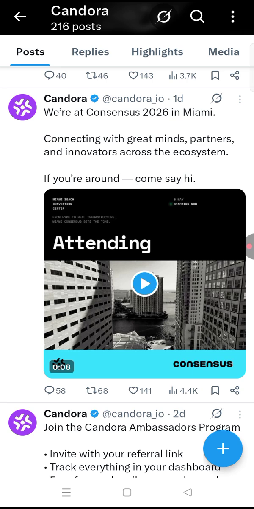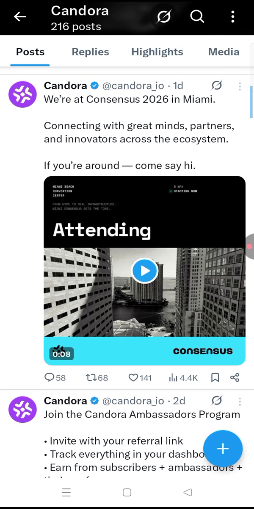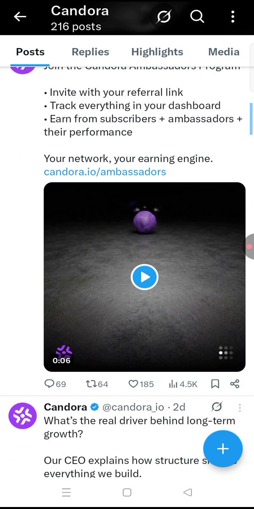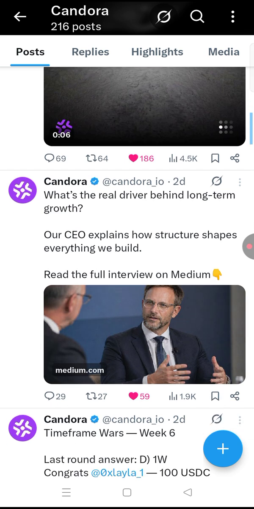We are at Kansas. Okay, you can see they are at Miami. Okay, you can see that. Join the Candera Ambassador Program. Invite with your referral link. Track everything in the dashboard, from subscribers plus ambassadors plus their performance. Okay, so you can see everything here.